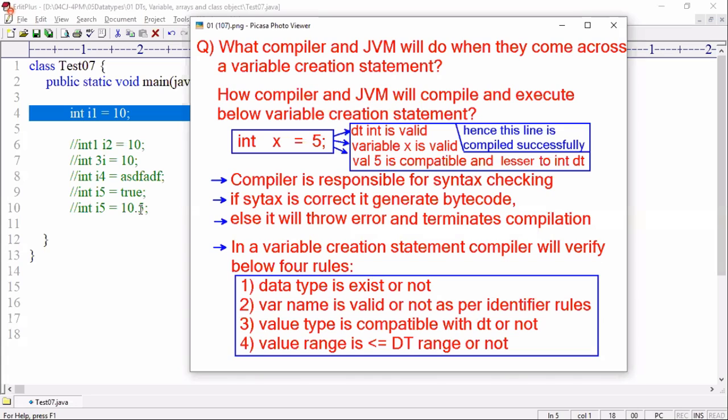Compatible means, can it store or not? For example, I am giving you a duster and asking you to fill water. Can you store it?